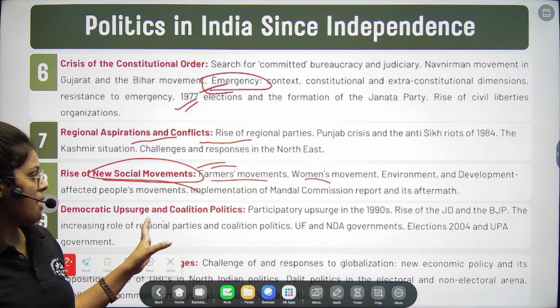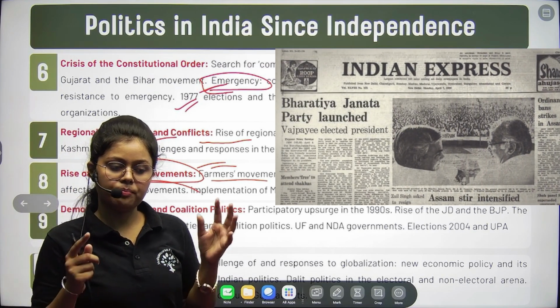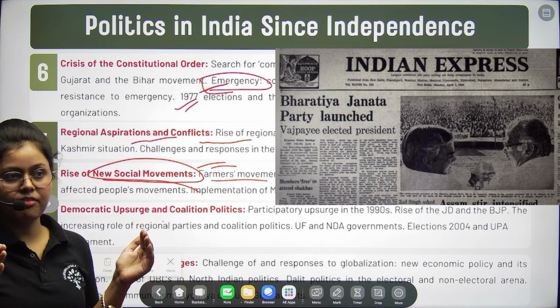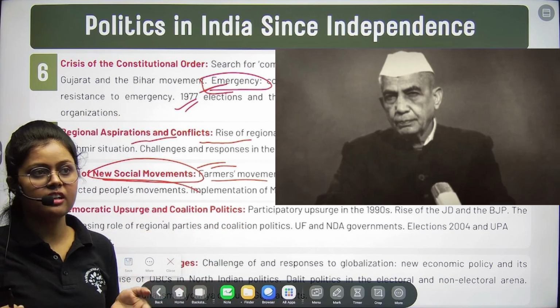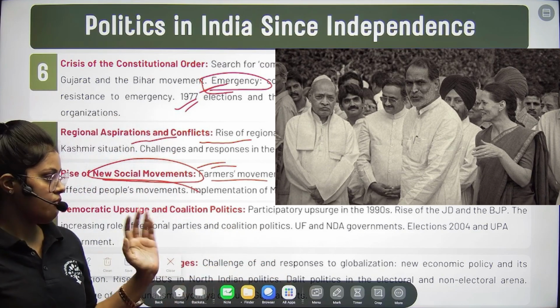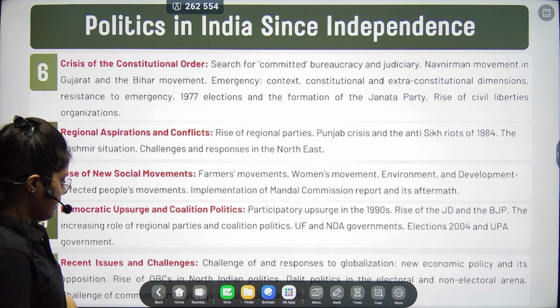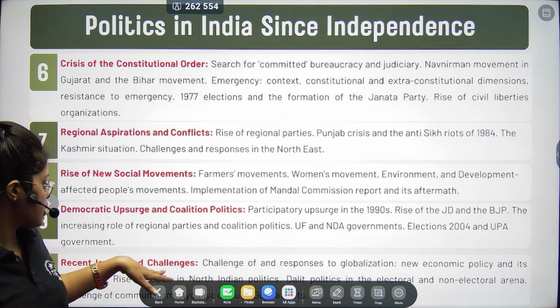But in this chapter we will be discussing what happened after Rajiv Gandhi. Because after Rajiv Gandhi there was a period called the coalition period, right? The coalition phase we are going to discuss in this chapter. Okay. And then the last chapter is recent issues and challenges.